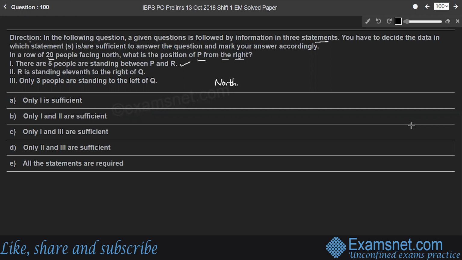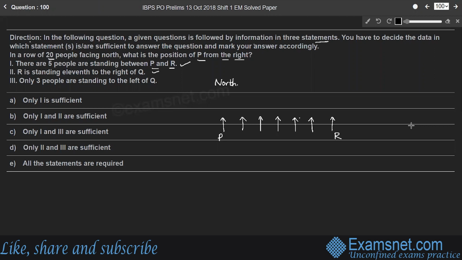Statement 1. There are 5 people standing between P and R. So person P and person R. In between them, there are 5 people: 1, 2, 3, 4, and 5, right? Standing between P and R.